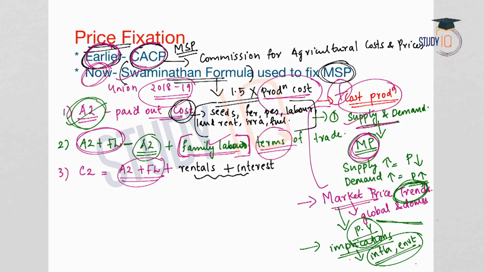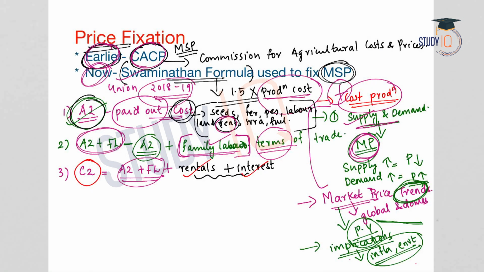Now in A2 we have seen that rent is included, but what rent is included? If the farmer is cultivating on some other person's land and the rent is directly paid by the farmer, because under paid out cost, the cost that is directly incurred by the farmer is included. So if the farmer cultivates on his own land, his own property, the estimated value of rentals and also the interest is included under the third category, that is C2. So this is the Swaminathan formula.